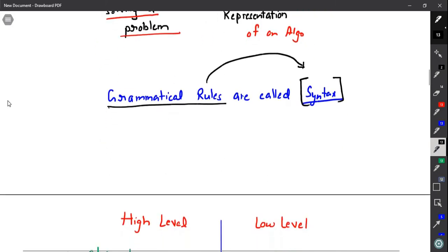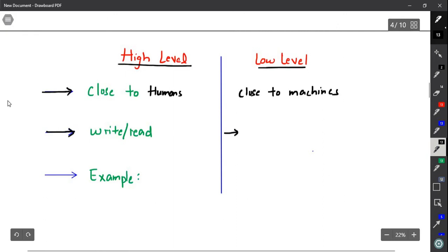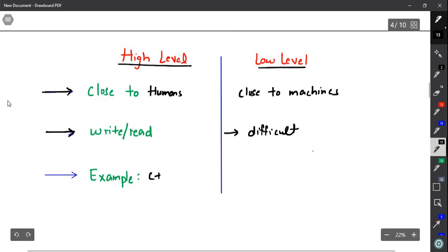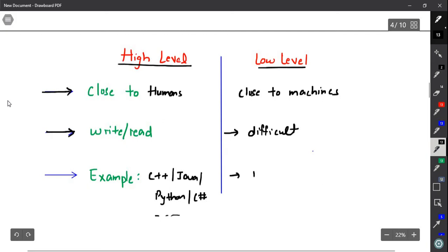Now let us talk about different types of programming language. There are basically two types: high level language and low level language. Let us try to understand the difference between them. High level languages are close to humans, and low level languages are close to machines. We can easily read and write high level language, but for low level language it is very difficult for us to read and write. Examples of high level language are C++, Java, Python, C# and so on. The example of low level language is assembly language.